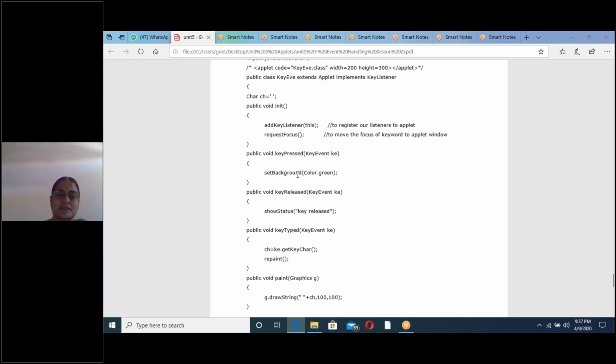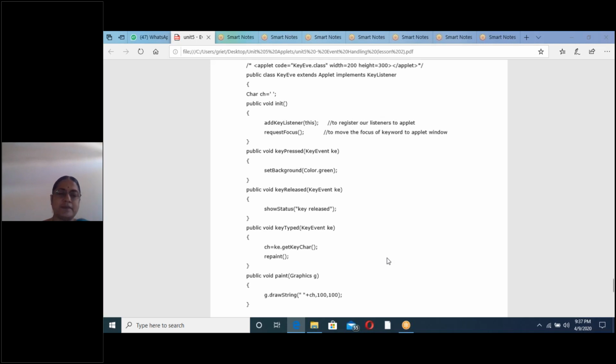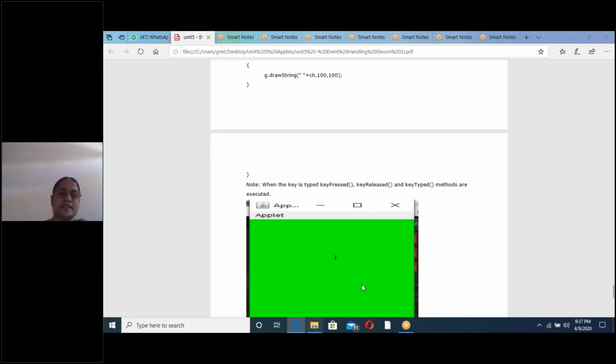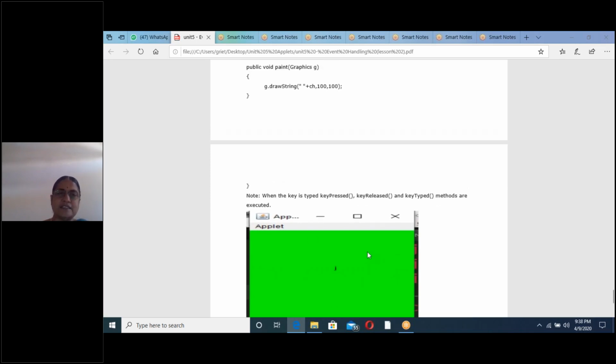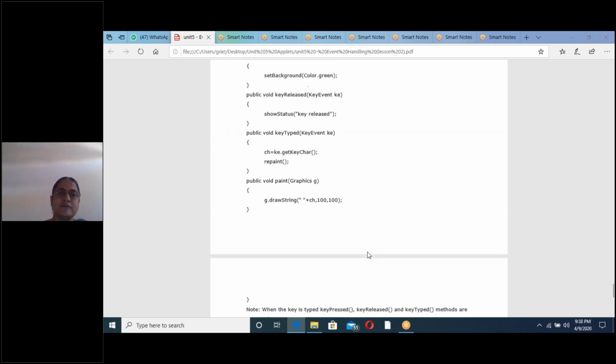That is key pressed. So the background color of the applet window is set to green. See, that's why this is green. It means the key pressed method is executed first, and the sequence follows. After that,